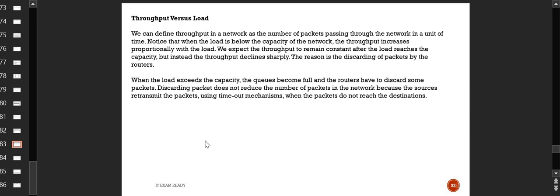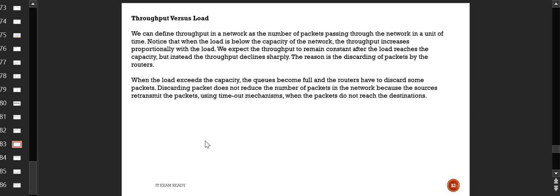Now here, when the load is below the capacity of the network, the throughput will increase proportionally with the load. So throughput is how many packets can pass through that network in a unit amount of time. If the load is less, the maximum number of packets can pass, because there will be no kind of traffic. Traffic will be very less. So the maximum number of packets can pass in a unit amount of time with greater speed, because the speed will be very high. When the load is below the capacity, the throughput of the system is high.